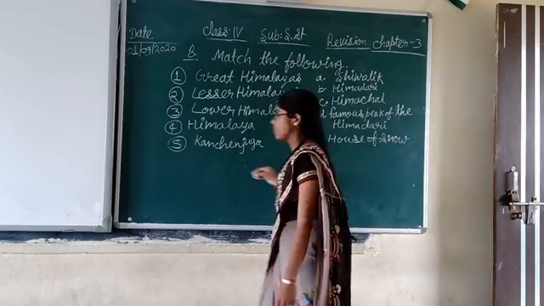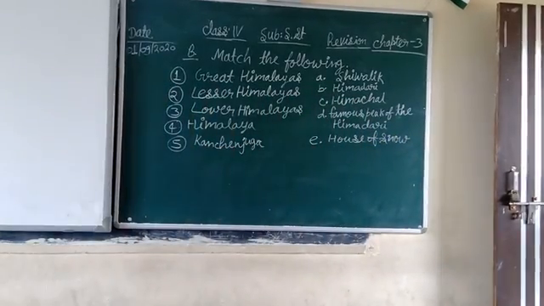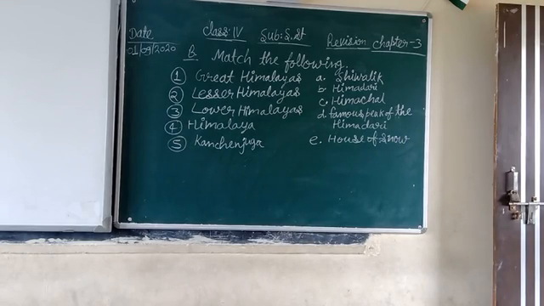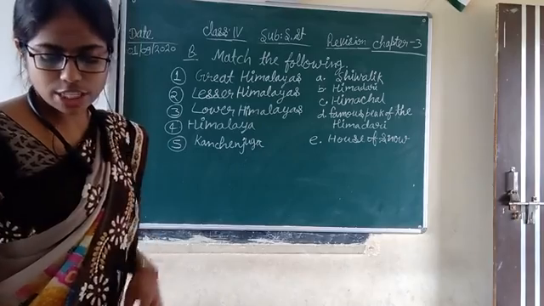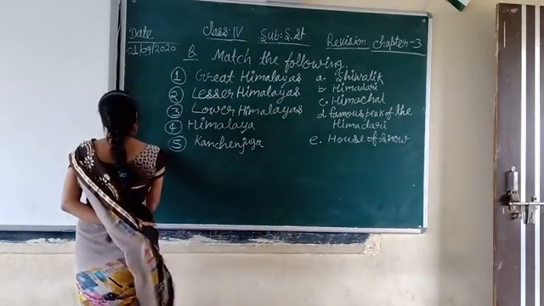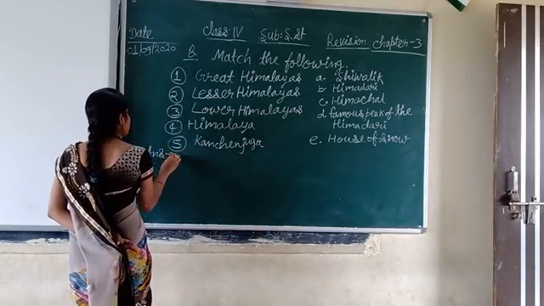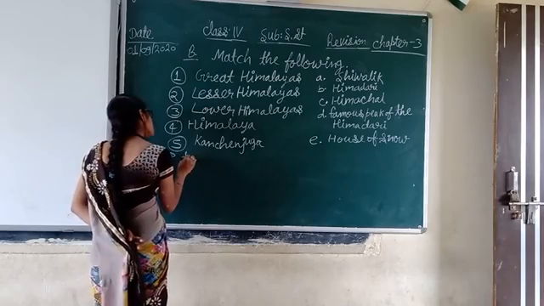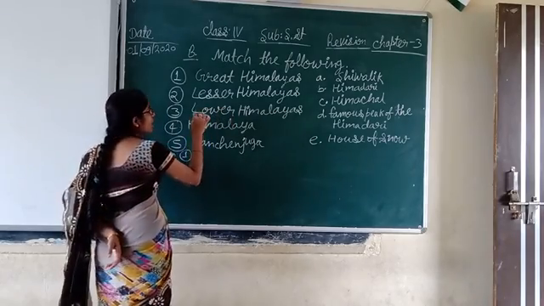Two columns are given. They have to match. But my dear students, during the exam, we don't need to make the lining. What we need to do? We need to write the answer in front of the question. Let's write it. We have to put answer number. Then we have to write this left side fully.